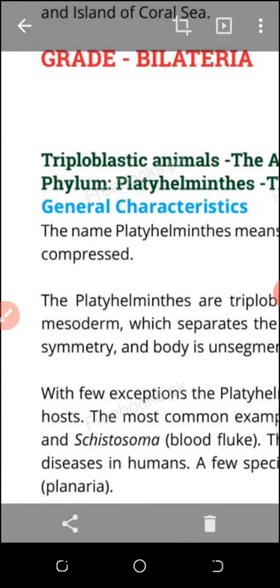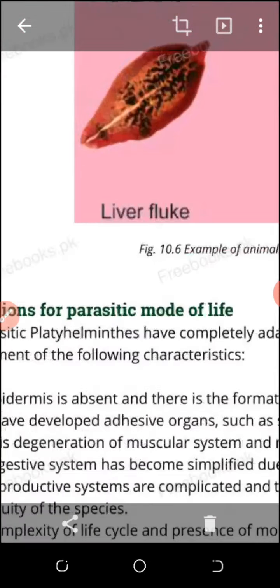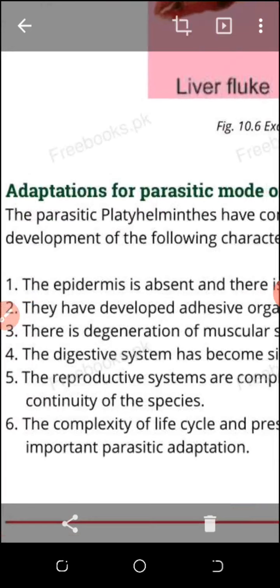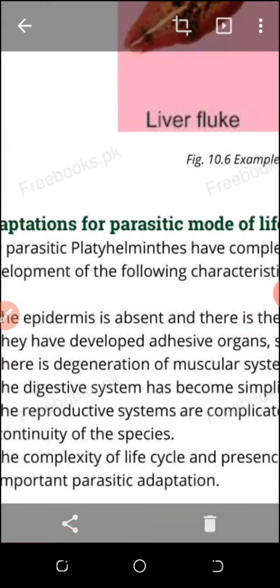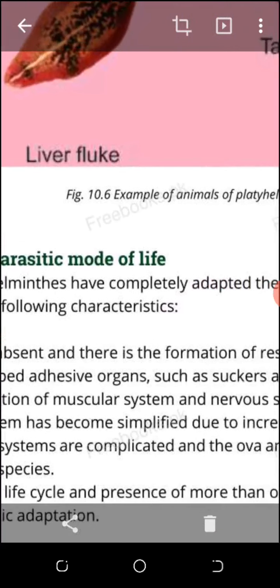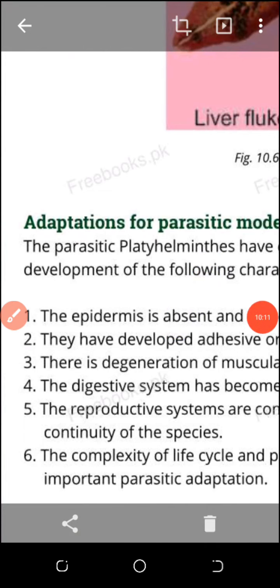Platyhelminthes are triploblastic animals, so they are more developed because they consist of three layers: ectoderm, mesoderm, endoderm. An example is the liver fluke. The liver fluke is an example of Platyhelminthes. The scientific name of the liver fluke is something you will remember: Fasciola hepatica. Genus name, species name, I have spoken.